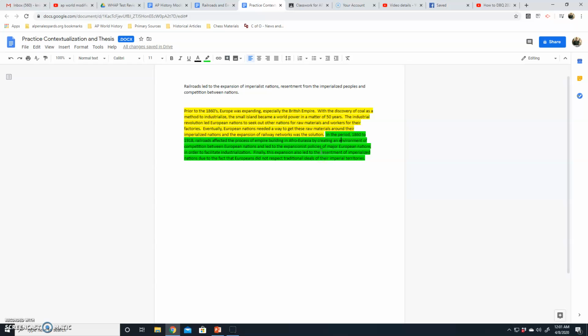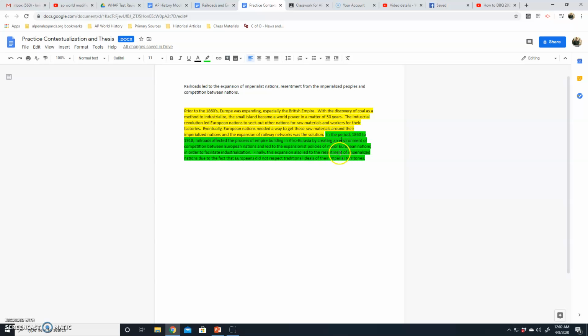And you see that in the documents. Look at the Ottoman document. Look at the Qing document. Look at documents 4 and 5. Those are all leading to basically saying, hey, maybe we need to get in this game. The Ottomans are saying we need to get involved. The British are saying don't let the Russians beat us. The British are wanting a new one in Africa, and the Qing are saying, hey, maybe it's a good idea, but we want to be cautious and not let them affect our traditions. And those policies are then leading to resentment.